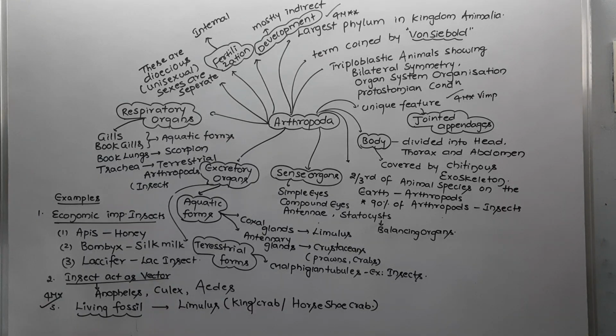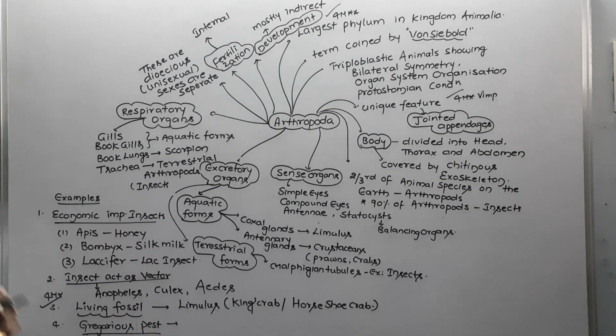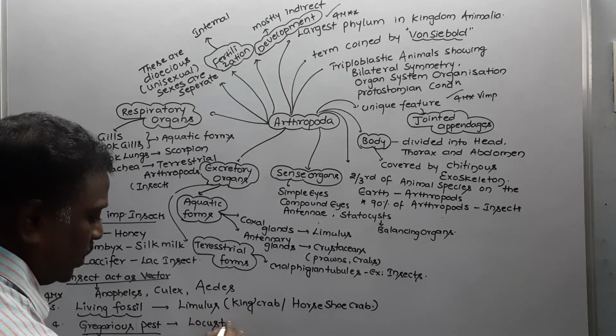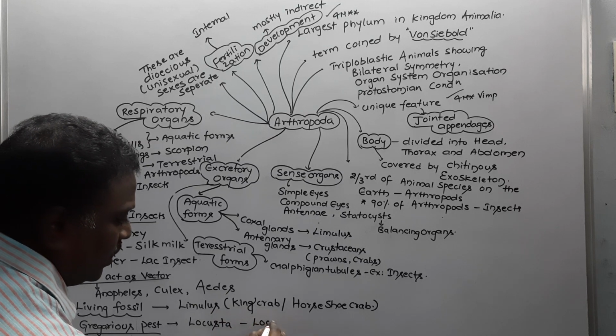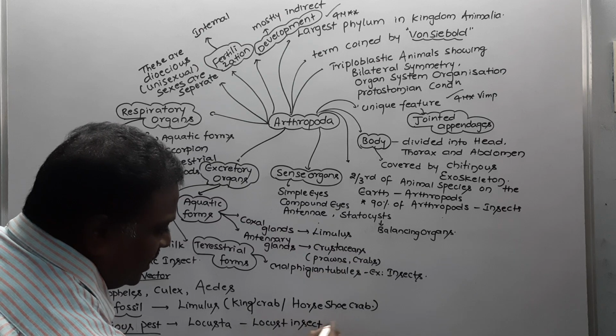And gregarious. What is the meaning of gregarious? The insects which occur in groups. Gregarious pest, you know very well, severely damages the crop plants. That is nothing but Locusta. This is the insect which we call the locust. Locusta is called the locust insect.